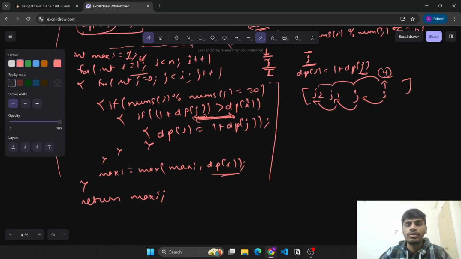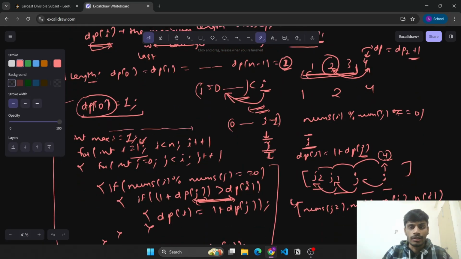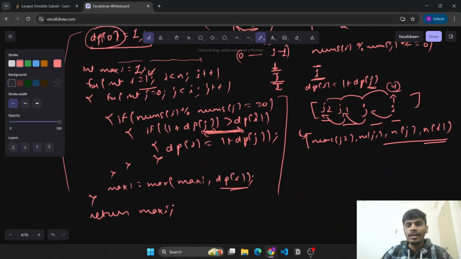Then we'll be able to simply use these indexes to find the final subset: nums of j2, then nums of j1, nums of j, and nums of i. So this will simply be the subset answer that we need to construct, right? If we somehow maintain from which index the maximum value is coming at the current index, then we'll be able to simply traverse back and construct the complete result. So this is what we'll do.